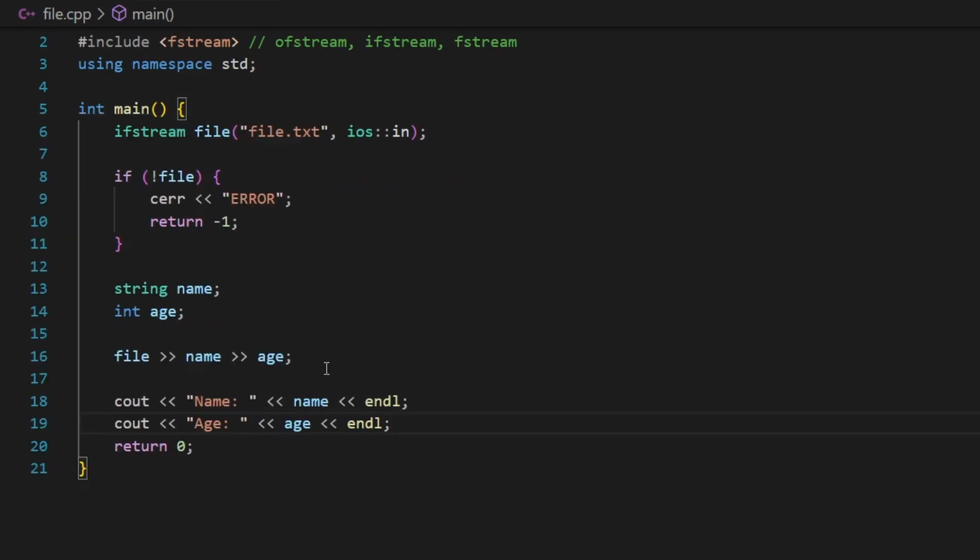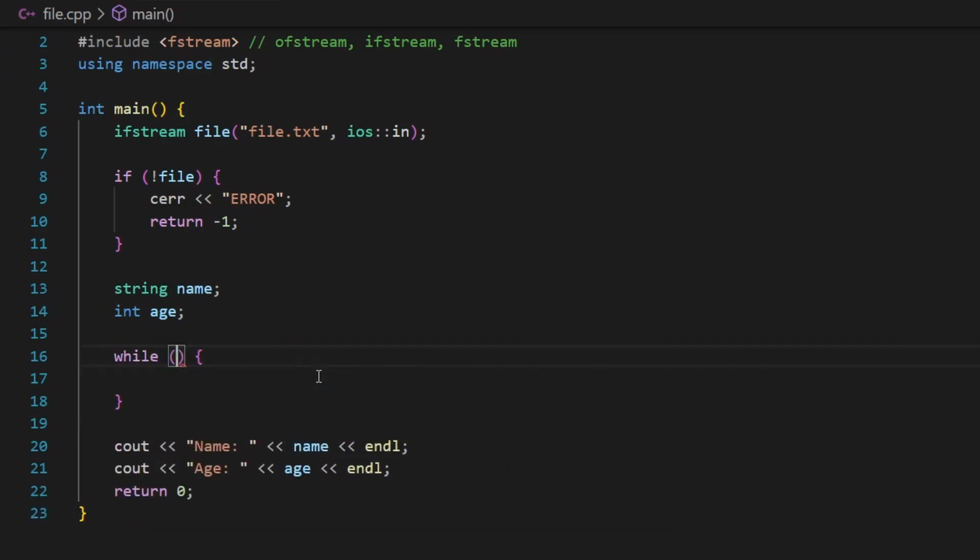Now, in order to loop through all my file, I need to put this inside a while loop. So I need to repeat this statement. What I'm going to do here is I'm going to say while, and what will be the condition of my while loop?